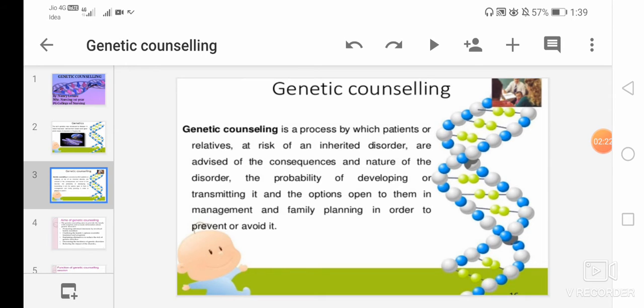Then chromosome. Chromosome is the storage unit of genes, a structure within the cell that delivers the genetic material or DNA. Then DNA, the deoxyribonucleic acid.